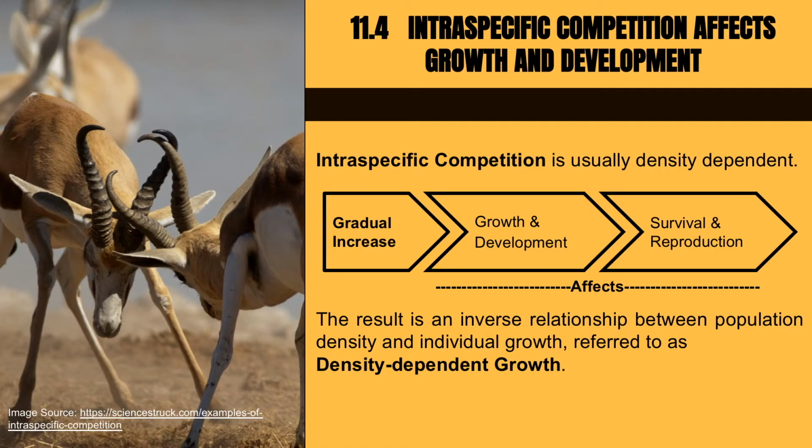Chapter 11.4, Intraspecific competition affects growth and development. Because the intensity of intraspecific competition is usually density dependent, it increases gradually and at first affects growth and development. Later, it affects individual survival and reproduction. The result is an inverse relationship between population density and individual growth, referred to as density dependent growth.